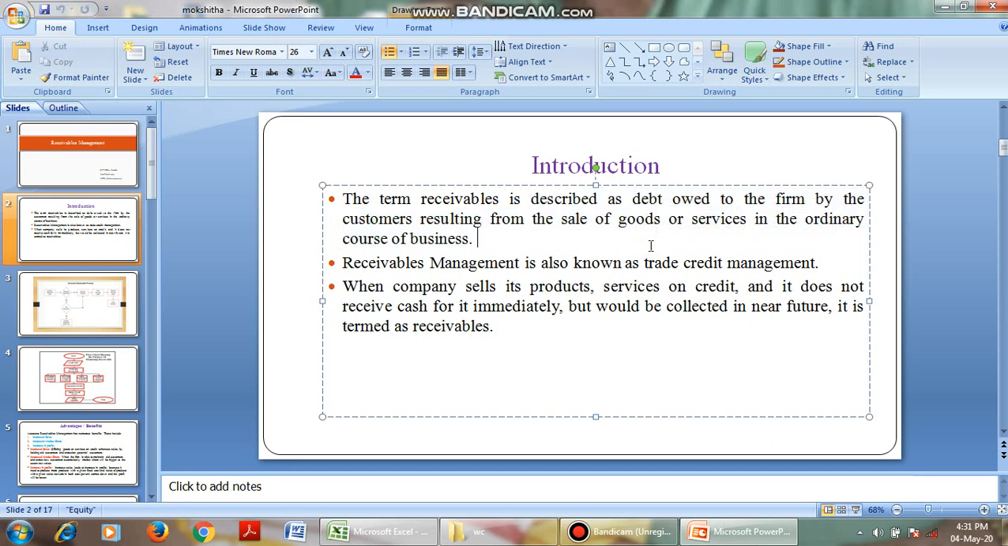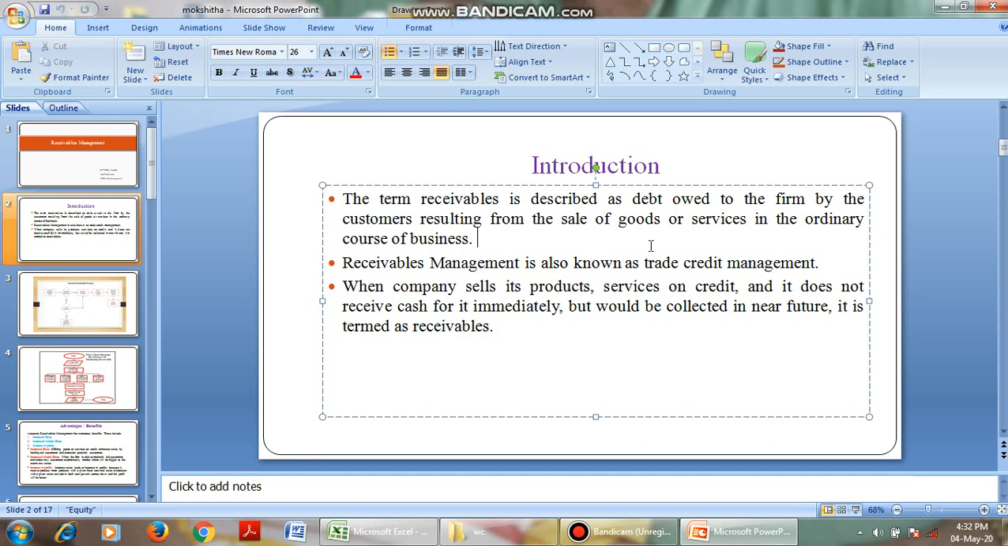It simply says that in business we have two types of transactions, that is cash transactions and credit transactions. Whenever we sell our goods on cash basis, immediately we get the cash without any delay. If we have gone for credit sales, then our customers will pay the money after some period of time. That we call receivables.